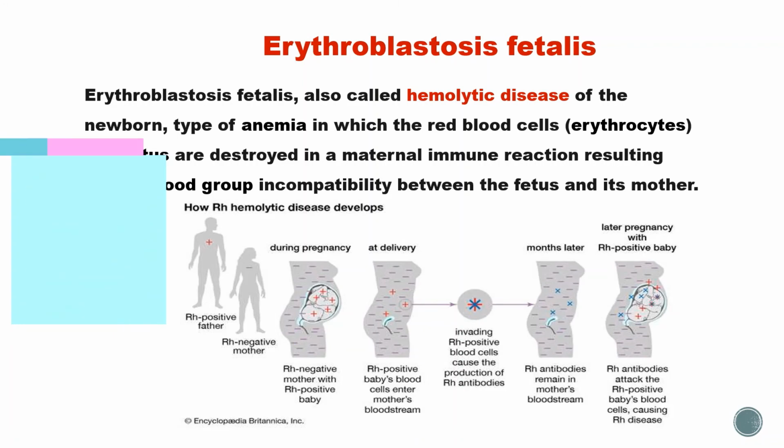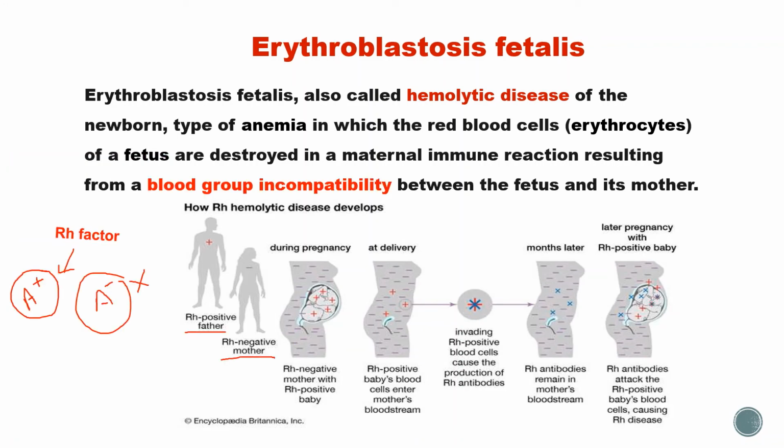The preventative treatment is known as Rhogam. I will write it here. This Rhogam is nothing but Rh immunoglobulin.